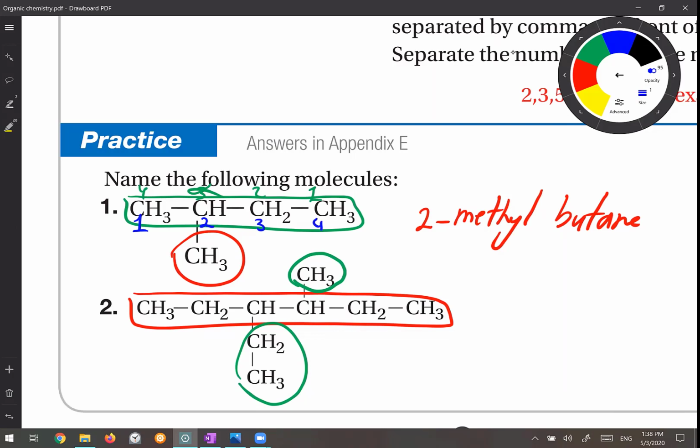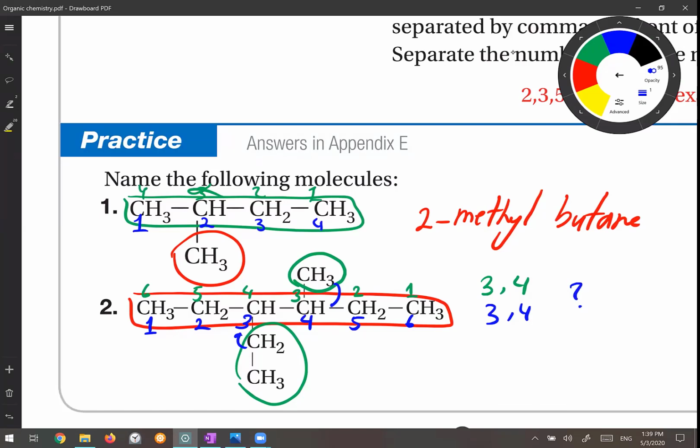If I number it from the left, it becomes carbon number 1, 2, 3, 4, 5, 6. If I number it from the right side, it would be carbon number 1, 2, 3, 4, 5, 6. So for the green one, you have one branch on the third position, another branch on the fourth position. For the blue one also, you have one branch in the third position and one branch in the fourth position. So from both sides, the locations of the branches are the same. So which one do I have to choose?